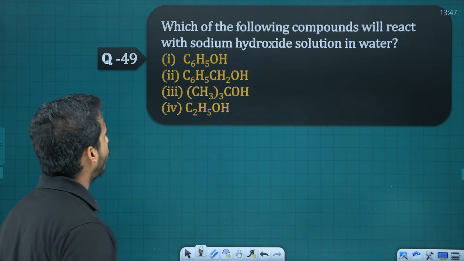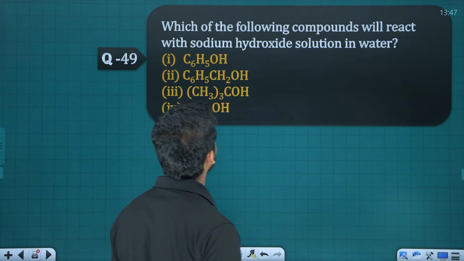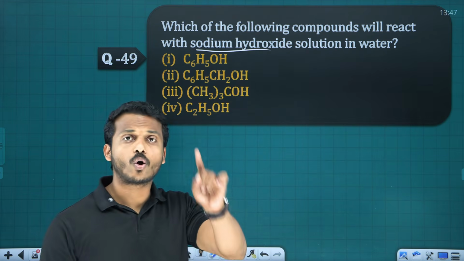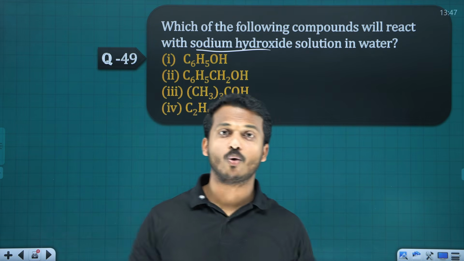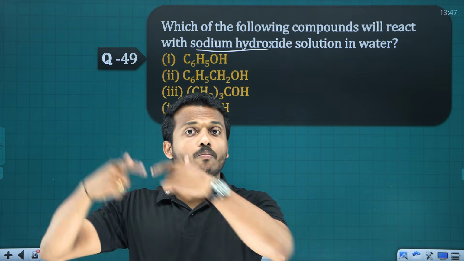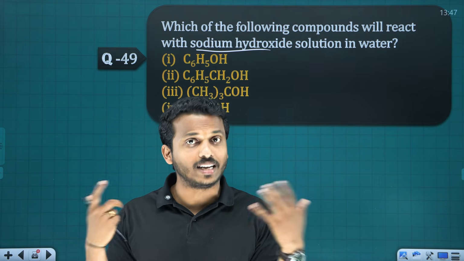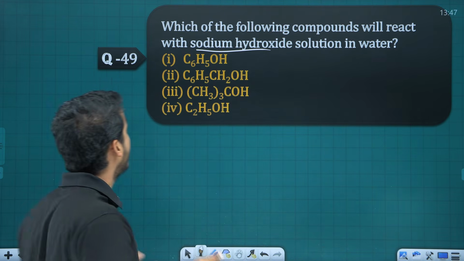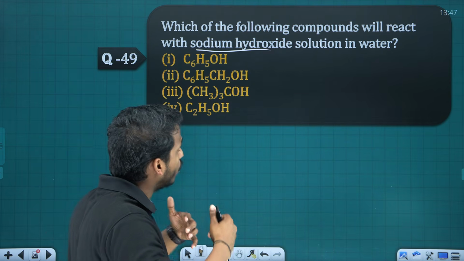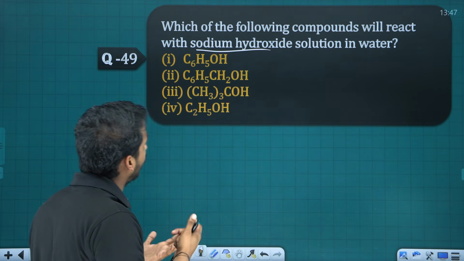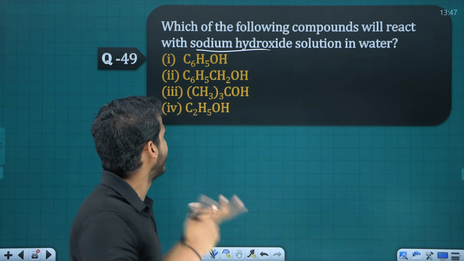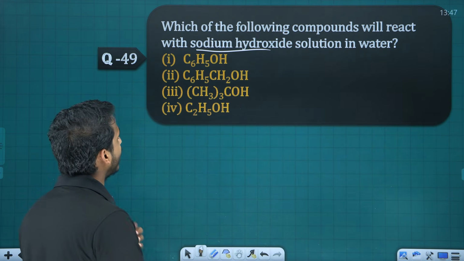Next, which of the following compounds will react with the sodium hydroxide solution in water? Dear all, sodium hydroxide is a base. So what they're actually asking is which is more acidic. The one which reacts more with the sodium hydroxide indicates which is more acidic. So, which compound will react with the sodium hydroxide solution in water faster? That's the actual question. Which is more acidic here?